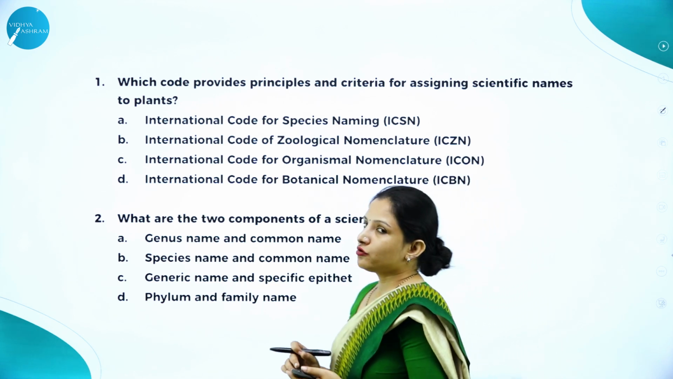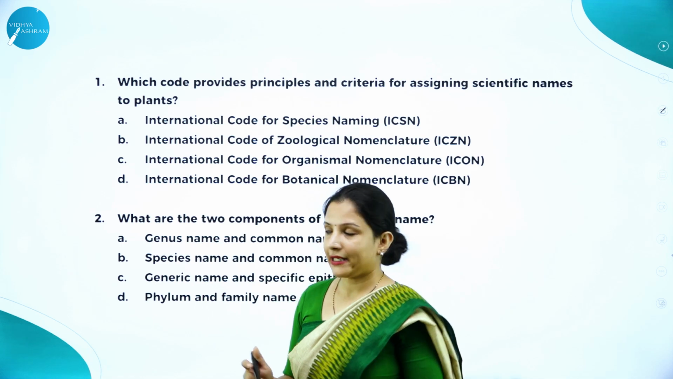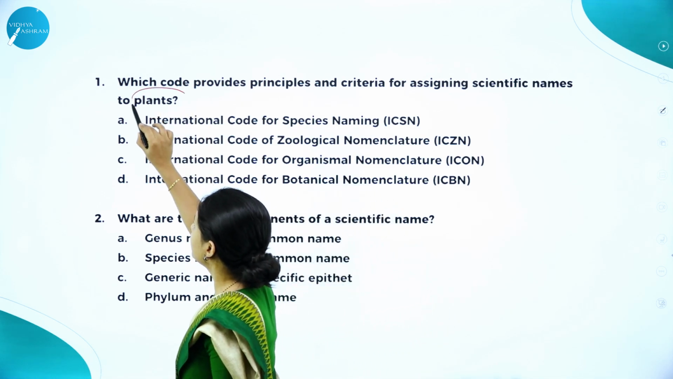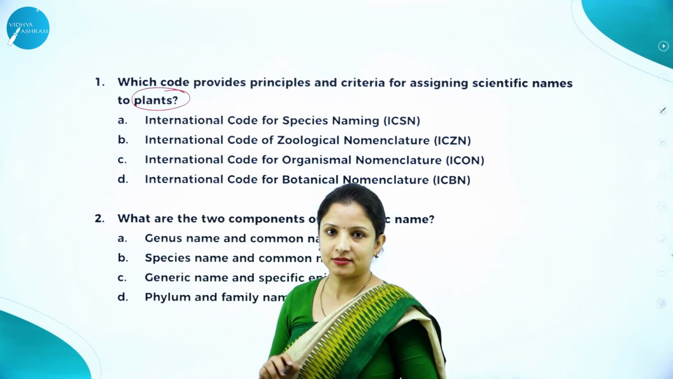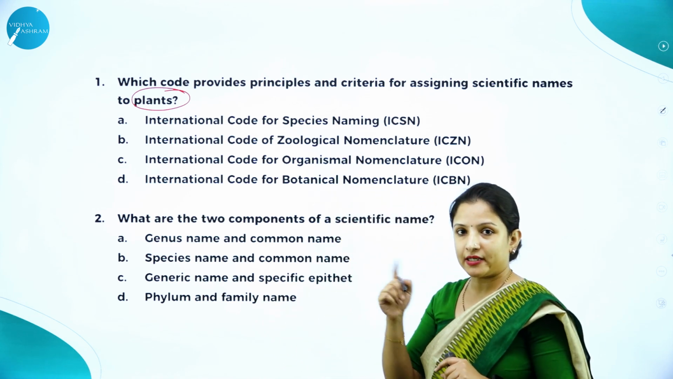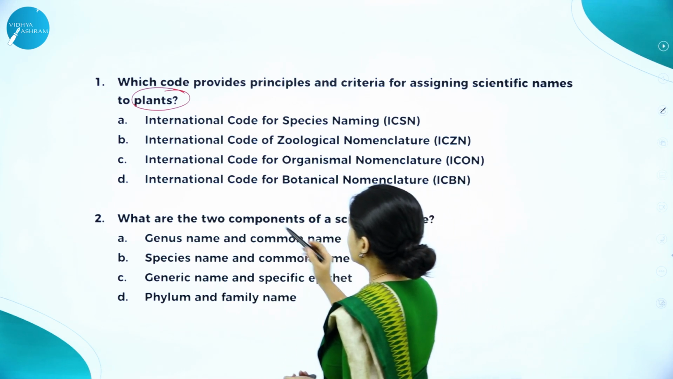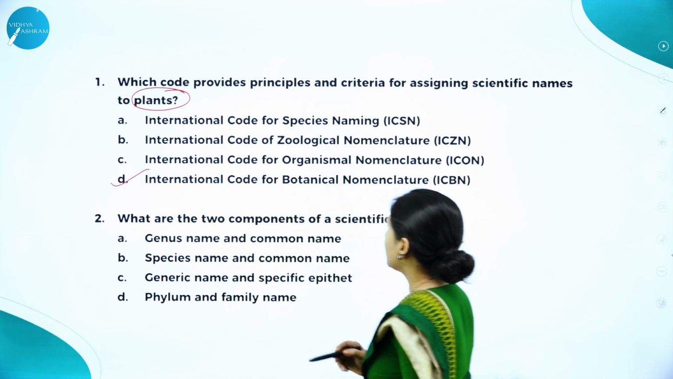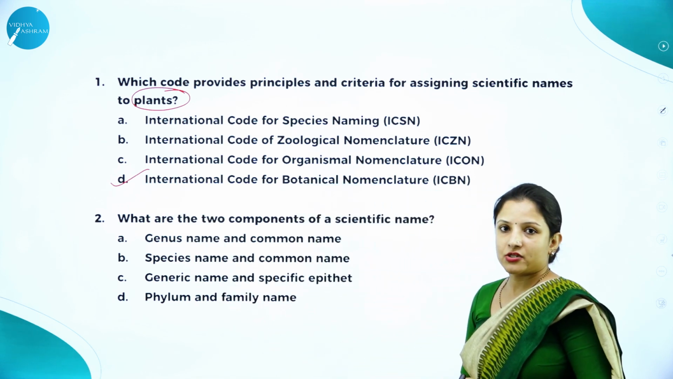So, here, don't just read the question blindly and select one. What did I ask for? Code for assigning name to plants. Plants means it should be botanical, right? So, here it is option D, International Code for Botanical Nomenclature.